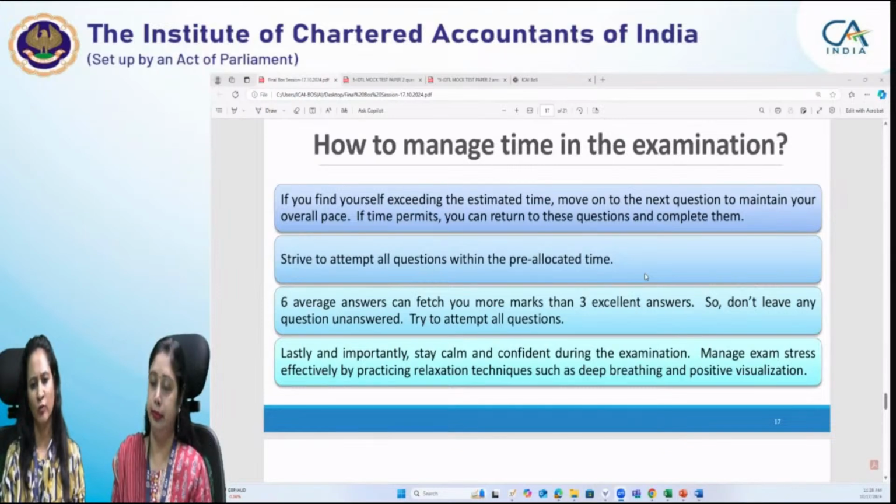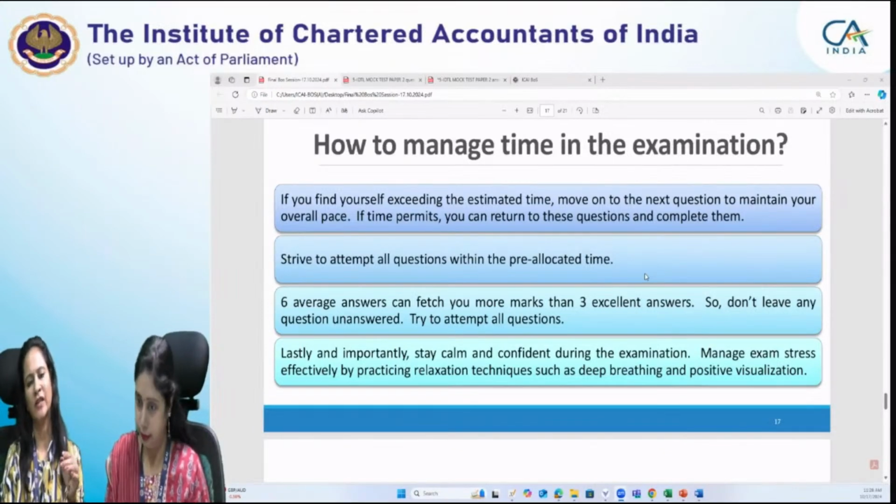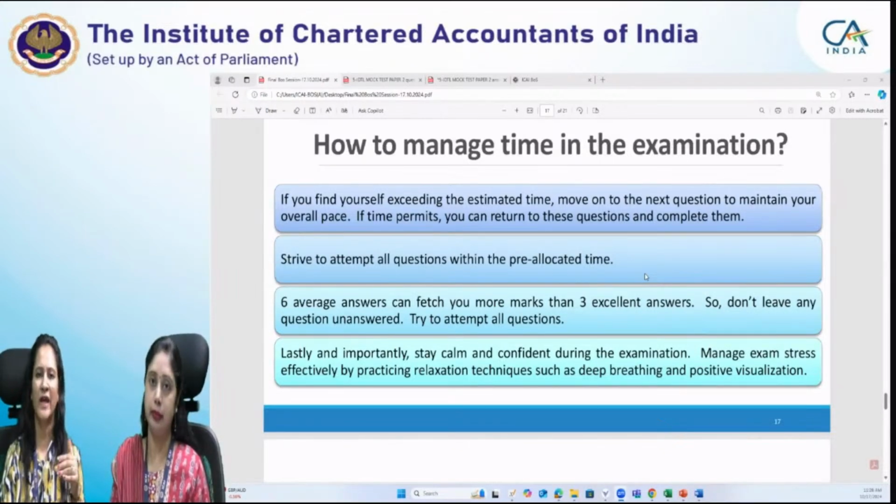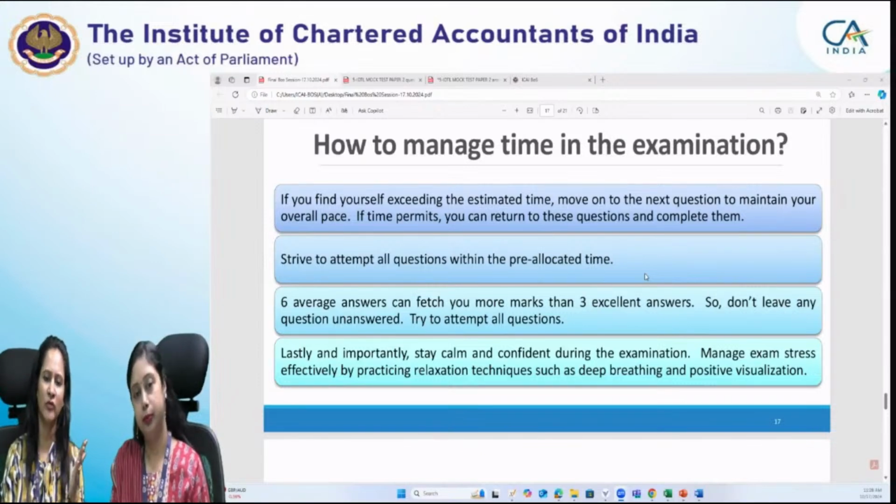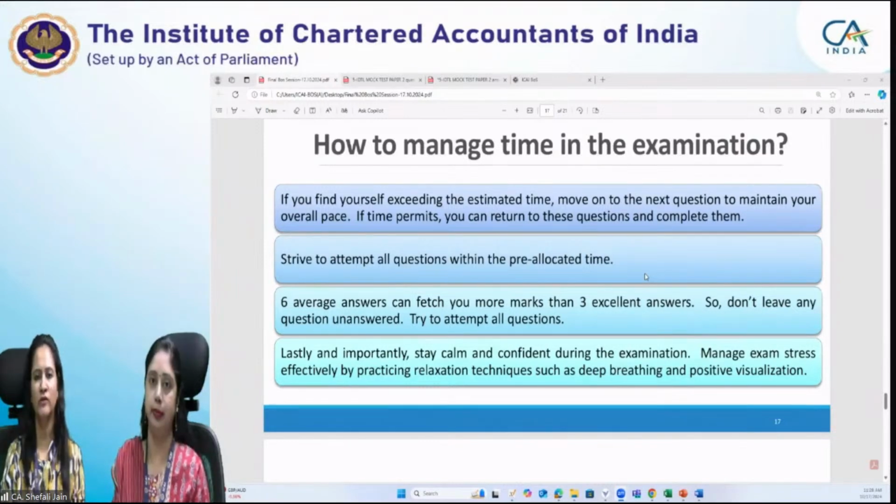You can always move to the next question because you are leaving the space for that question, and if time permits, you can always return to that question and add the points which you have recalled later. So strive to attempt all questions within the pre-allocated time. 6 average answers can fetch you more marks than 3 excellent answers.